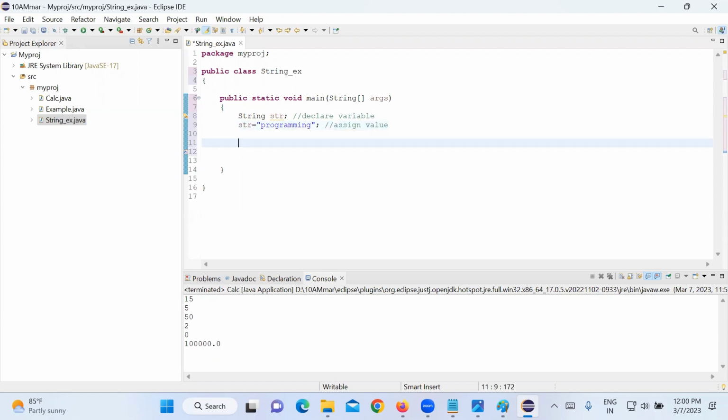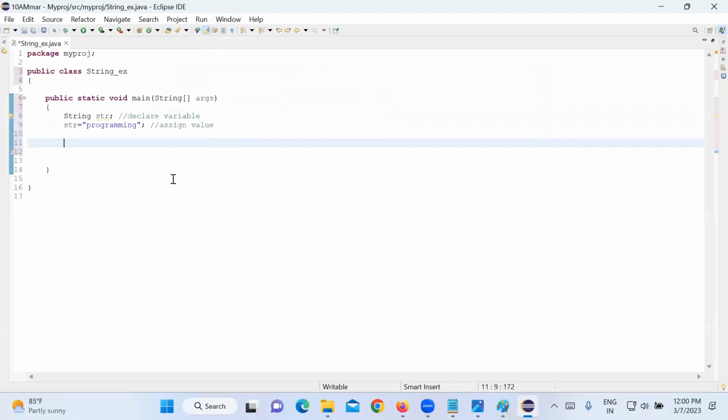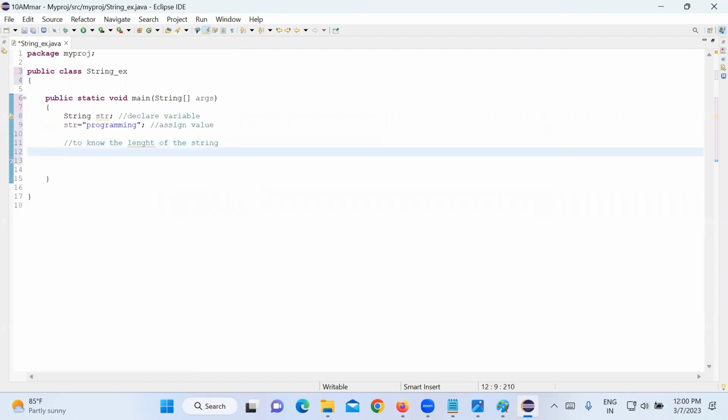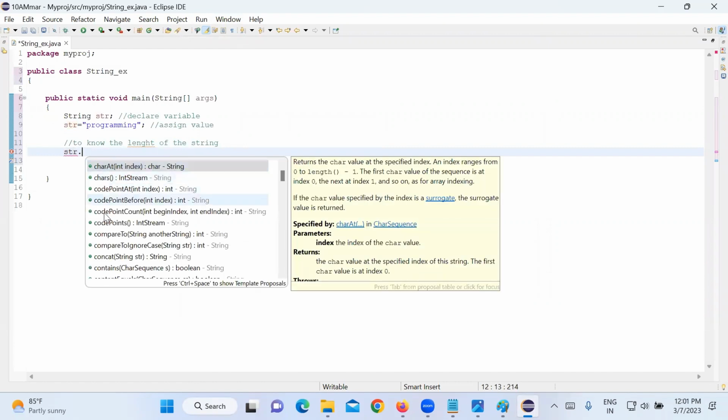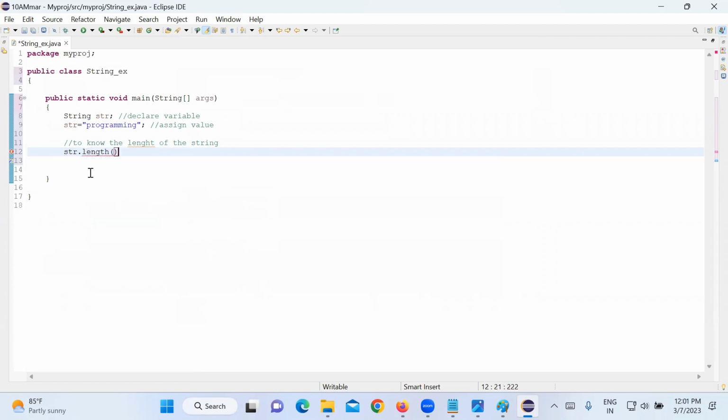Now, say I want to know the length of the string. To know the length of the string, can I say str dot? See, there are methods, right? These are all methods of String. In this, there is a method called length. So what will length give me? Length will give me the length of the string variable.